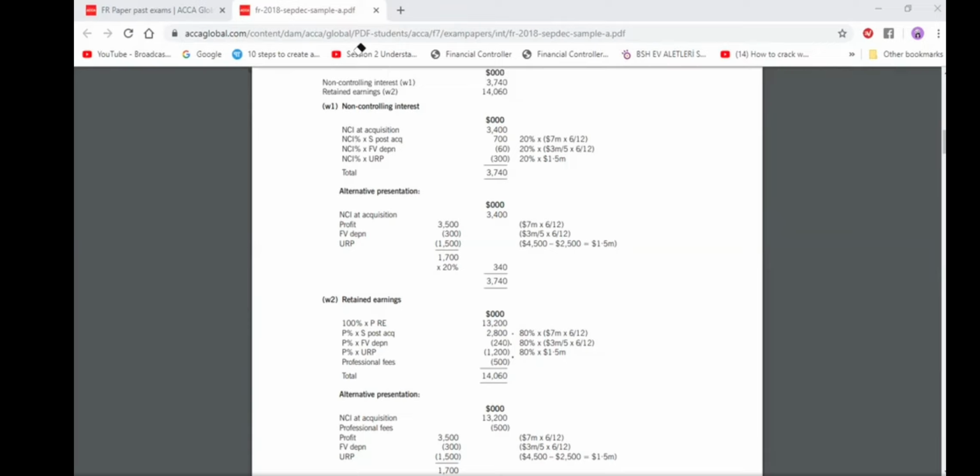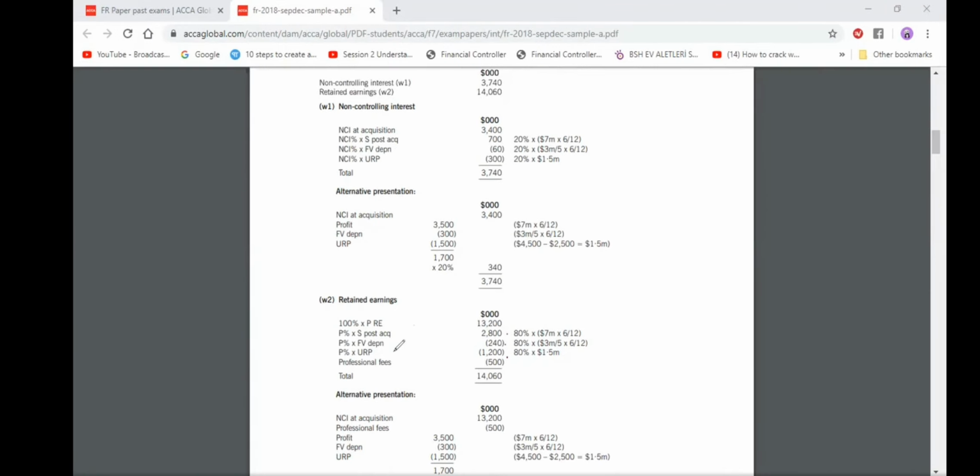Yes, it is not a better way, because what they are doing is making an 80% adjustment to everything. I would say first calculate the adjusted profit of Smooth, then give 20% to NCI and 80% to the group. Split 80-20 later. They are splitting everything. Like this fair value depreciation, they are taking separately. Not a very good idea. I don't like it. Anyways, no comments.